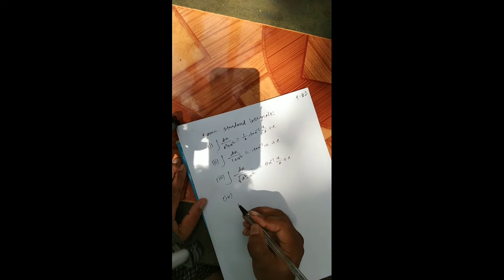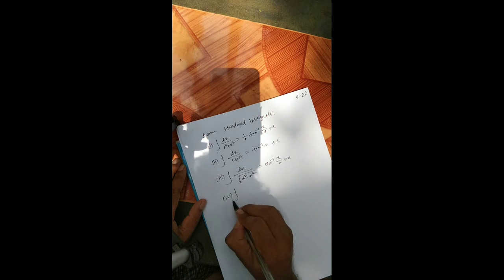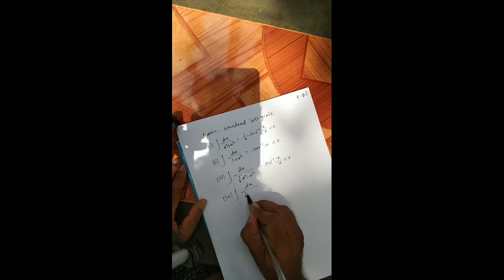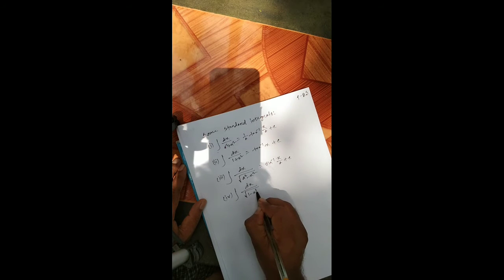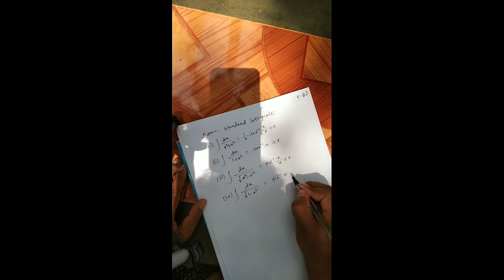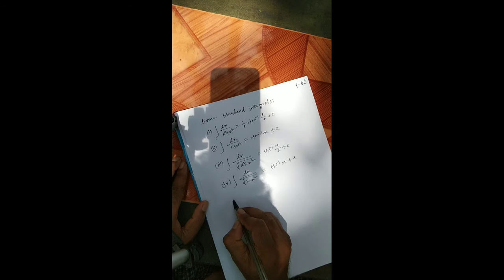Number 4: if a is 1, then integration of dx by root over 1 minus x square is sin inverse x plus c. If the value of a is 1, then x by 1 is x.